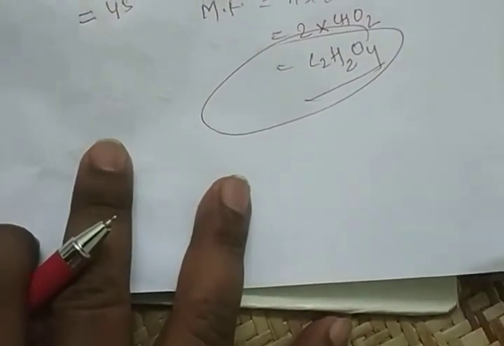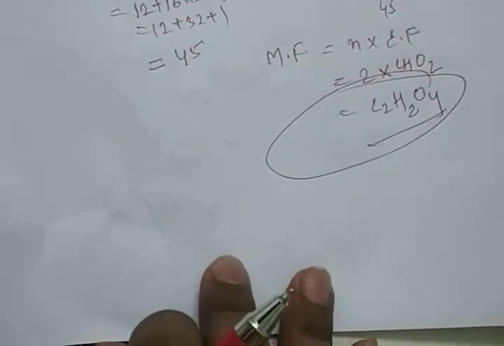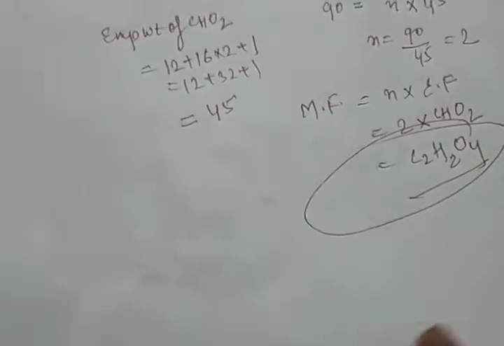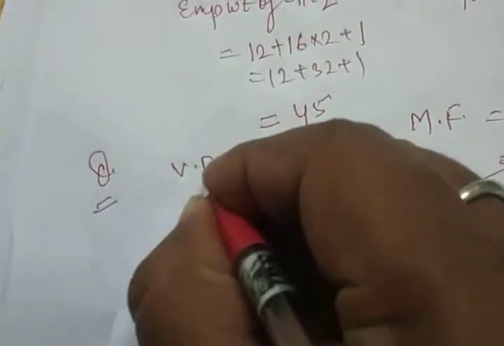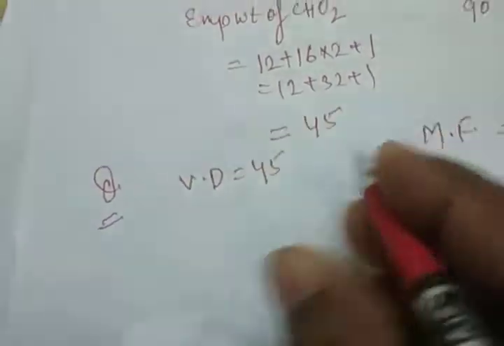Okay, now note down the next question, which is already in my notes. Just check my notes. This is the second question. A compound has a vapor density of 45. This is the second question.